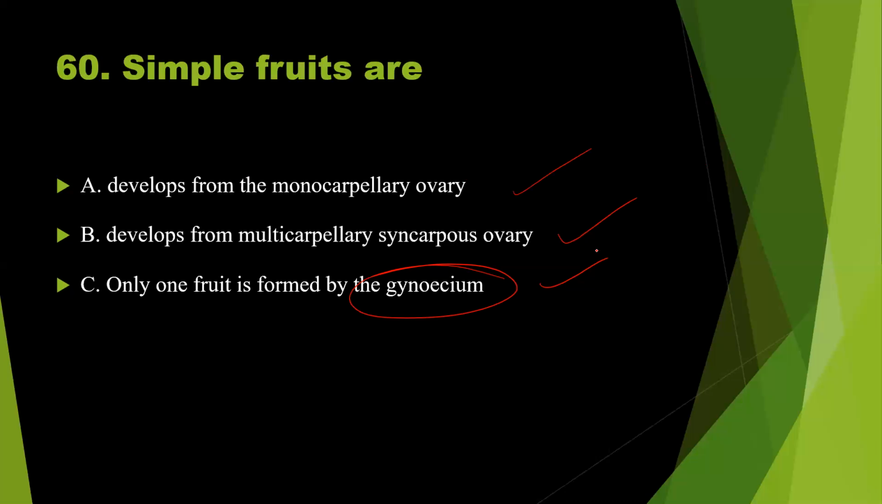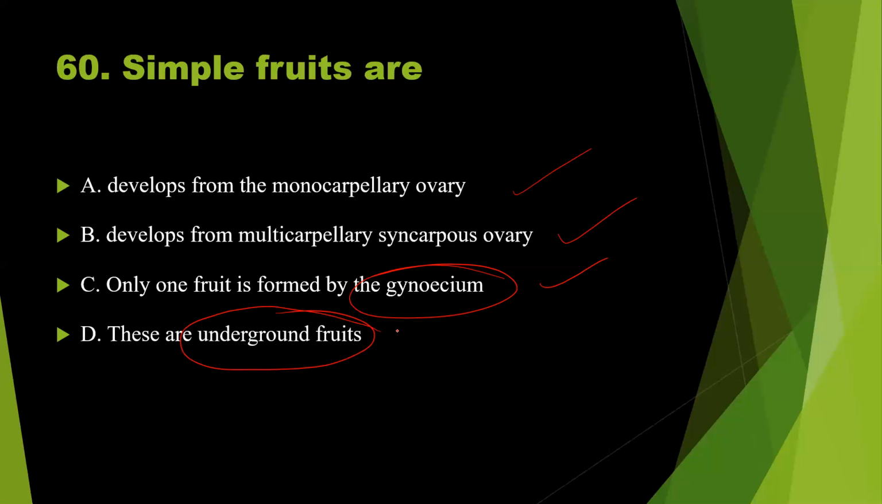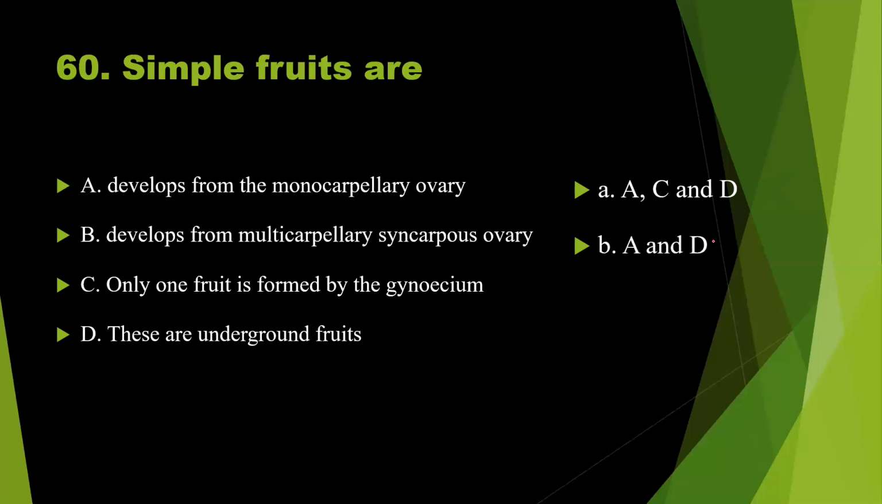Option D. These are underground fruits. So this is wrong. This is true about the plant called Arachis hypogaea. That is a groundnut. So this is not true about simple fruits. So the answer is A, B, and C. Yes, this should be the right answer to the question number 60.